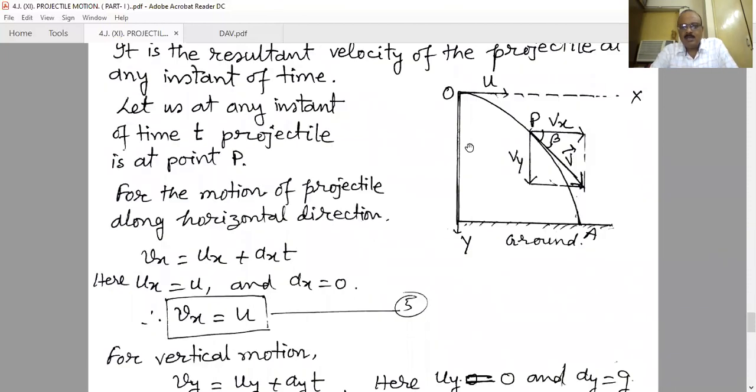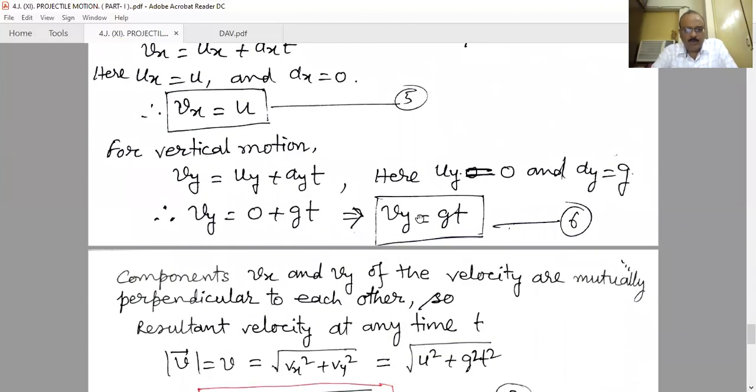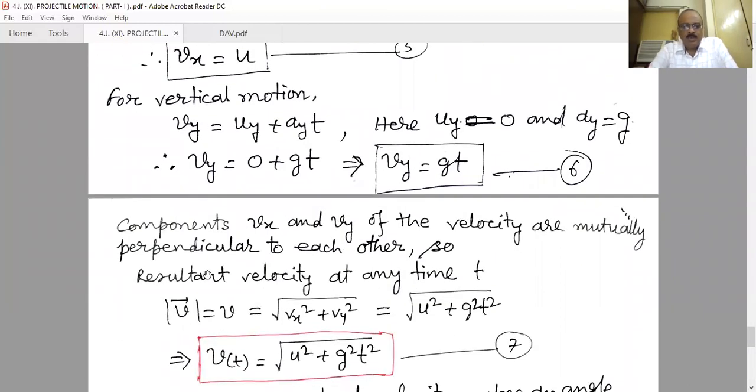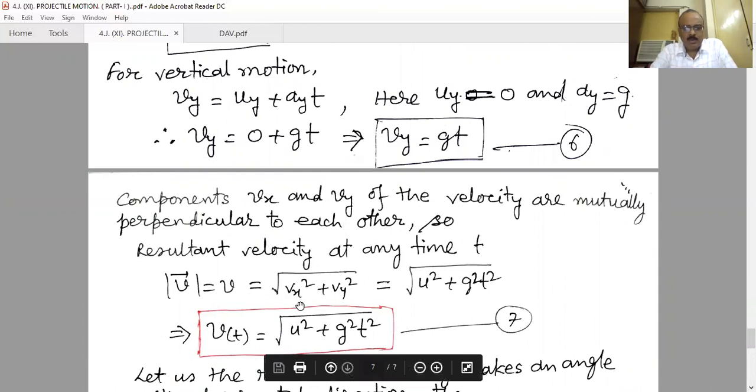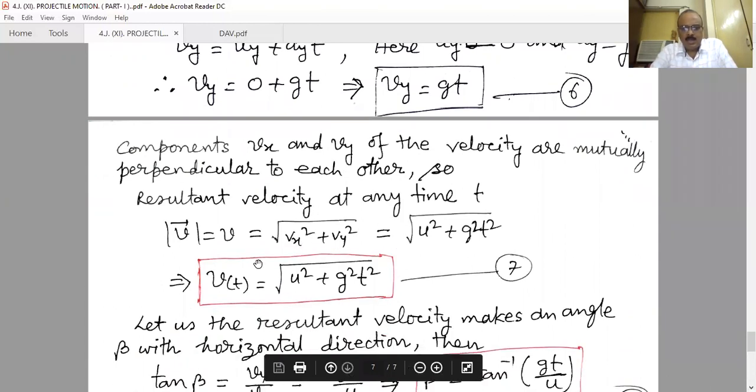Now, what is the resultant? Since vx and vy are rectangular components, they are mutually perpendicular to each other. Therefore the resultant velocity, that means the resultant speed, is v equals root over vx square plus vy square, that is root over u square plus g square t square.